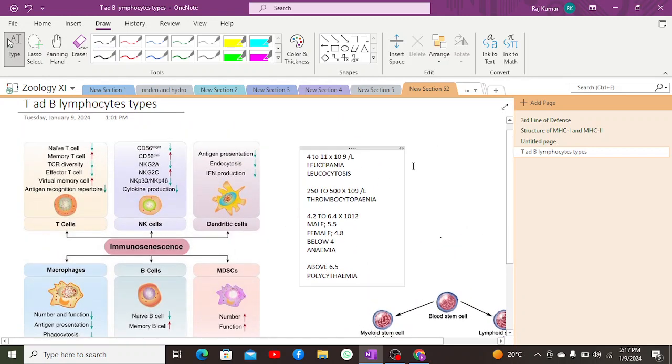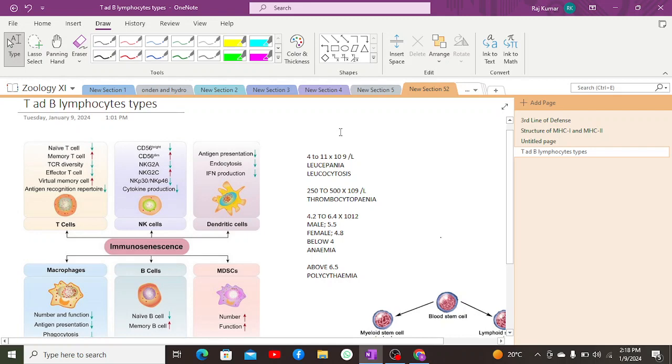Here, there are three major types of lymphocytes, which are divided further into their types. T lymphocytes, when mature in the thymus, further divide into T helper cells, T killer cells, also known as effector cells, T memory cells, and suppressor T cells, also known as regulatory cells.